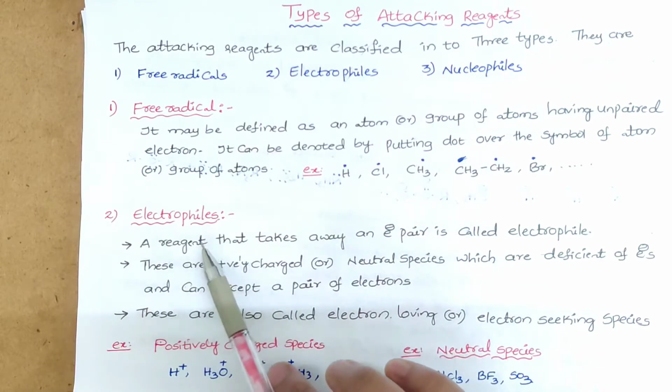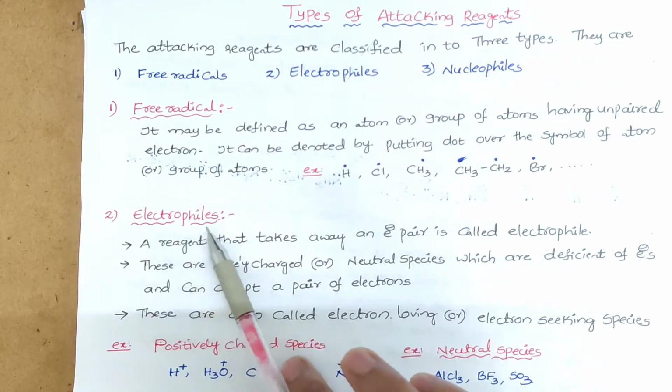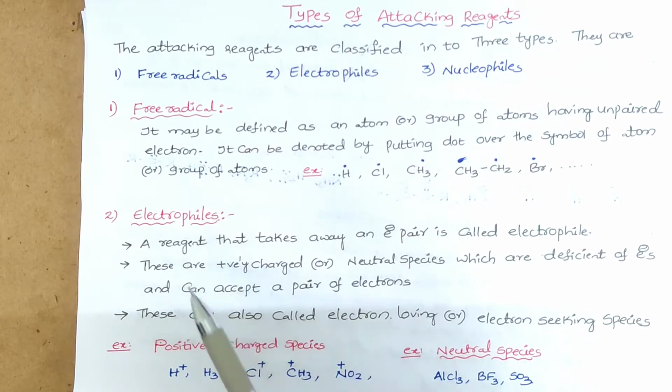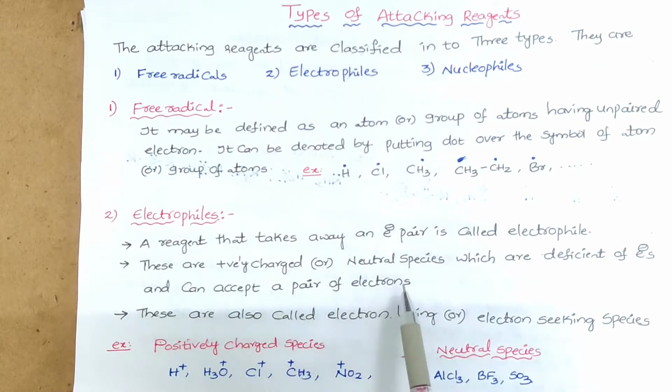Next comes the electrophile. Electro means electron, phile means loving: electron loving species. To love the electron, definitely it should carry a positive charge, because electrons carry a negative charge. Electrophile means positively charged species are present, sometimes neutral species will also be present.